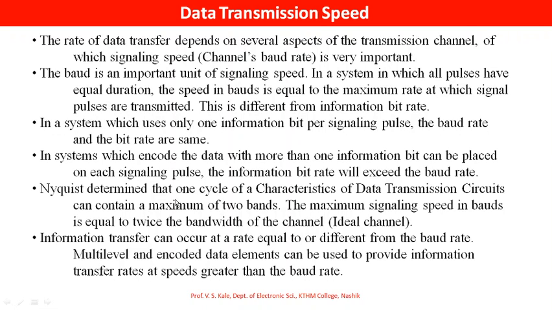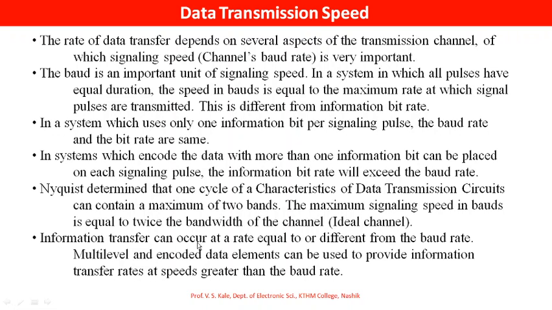Nyquist determined that one cycle of characteristics of data transmission circuits can contain a maximum of 2 bauds. The maximum signaling speed in bauds is equal to twice the bandwidth of the channel. This is for ideal channel in which no noise is there.